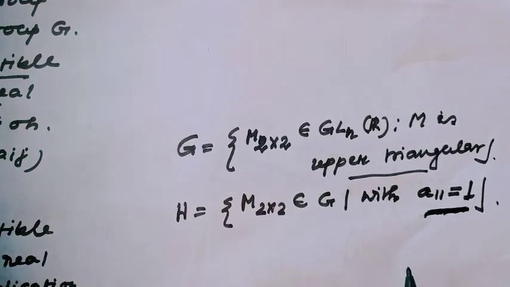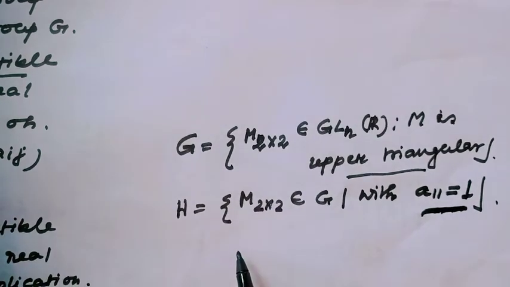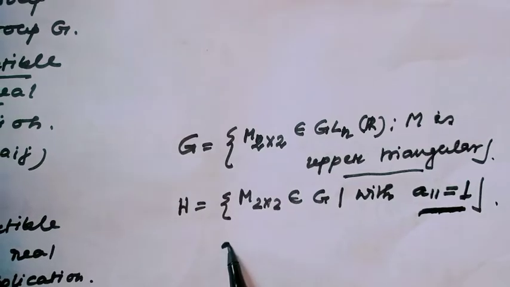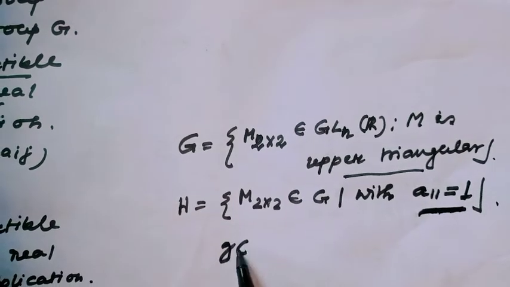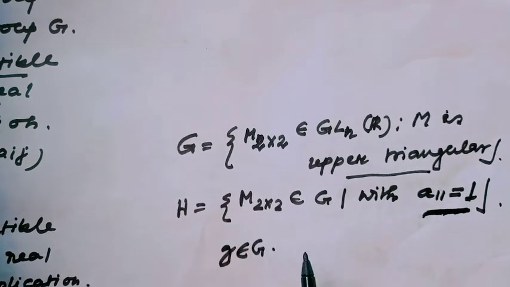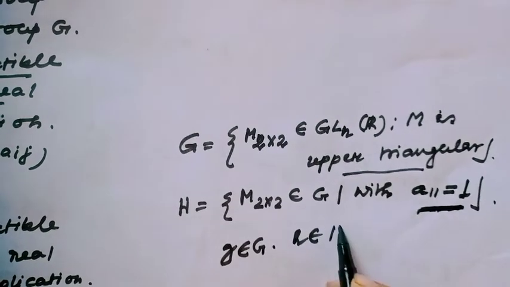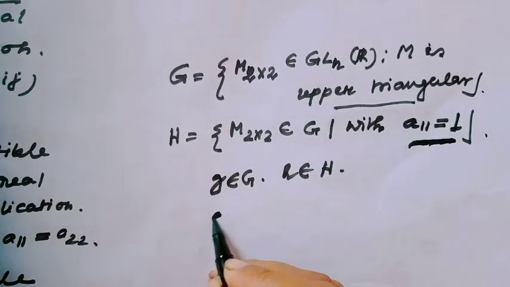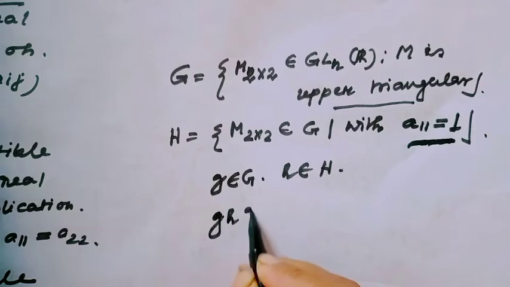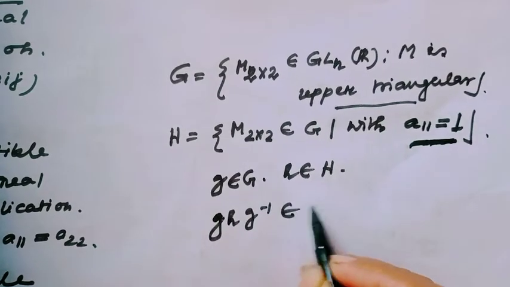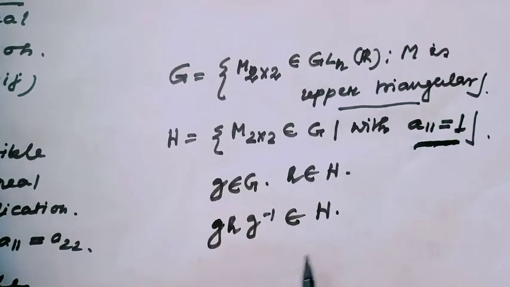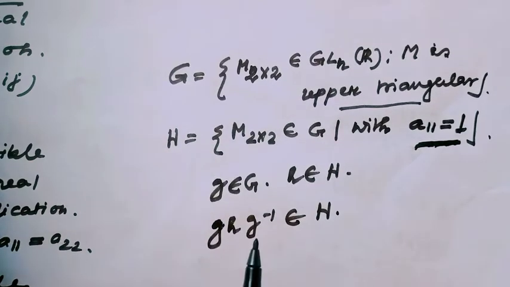For this, I will use this method. Consider an element g in G and a in S. Then we will prove that g a g inverse belongs to S. If this belongs to S, then H would be a normal subgroup.